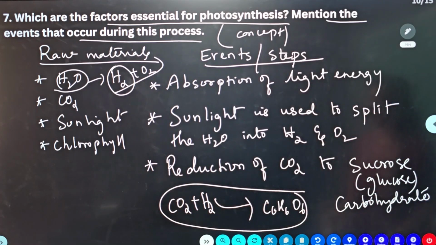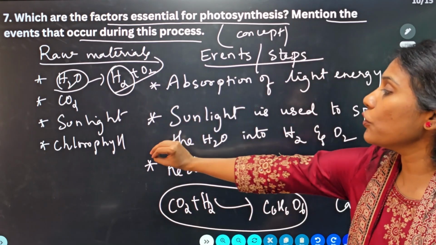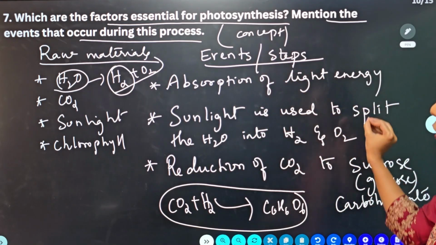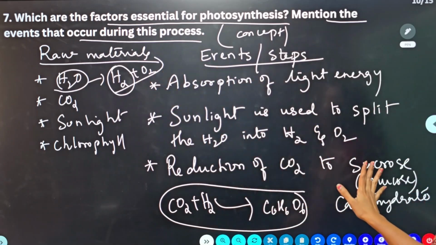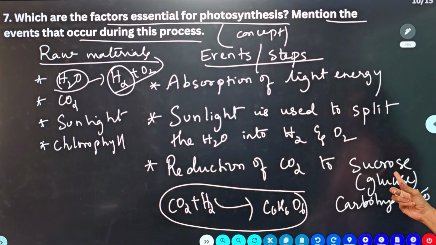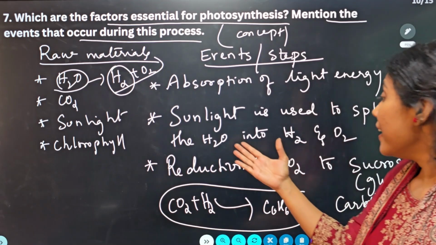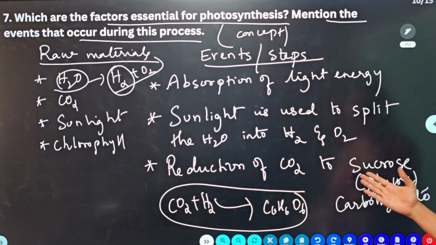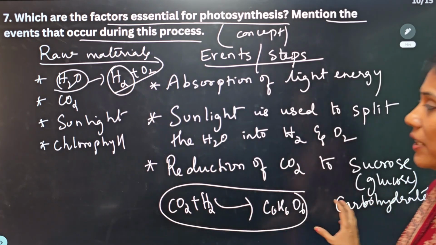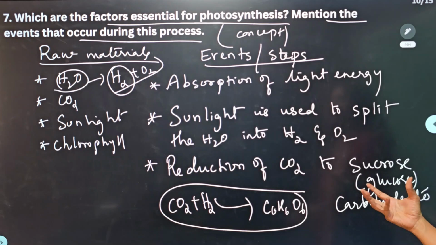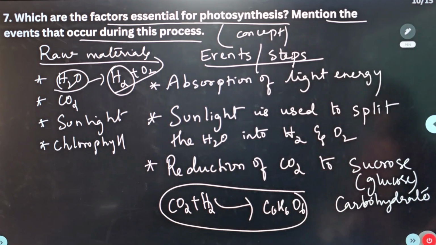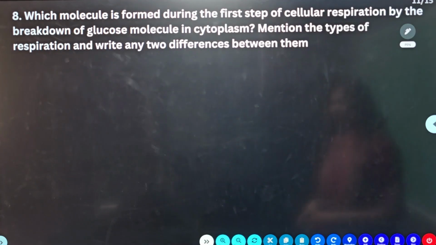So I repeat the 3 sentences. First, the chlorophyll absorbs the sunlight, light energy. Now that light energy is used to split the water into hydrogen and oxygen, and then you are adding hydrogen to carbon dioxide to convert it to sucrose, which is called reduction of carbon dioxide to produce carbohydrate. So these are the 3 steps you can mention, and these are the raw materials you can mention, and that becomes a perfect answer for this question. Now moving ahead to the next question.